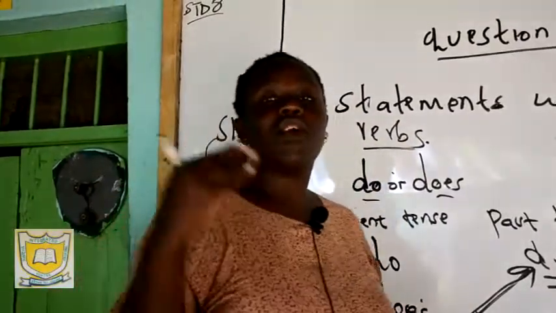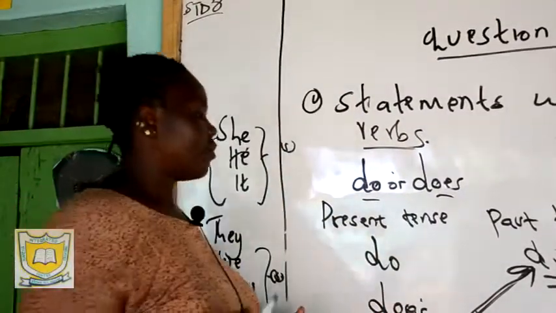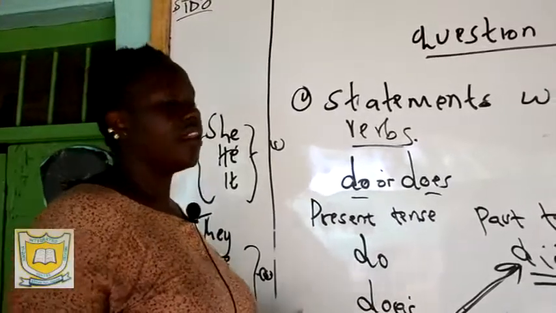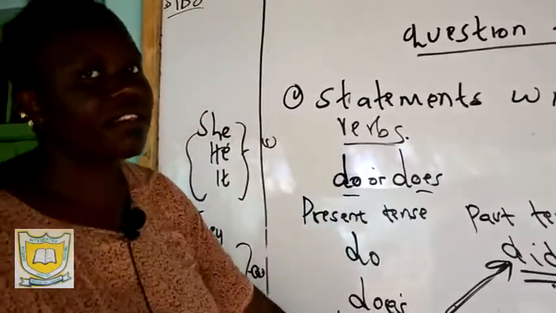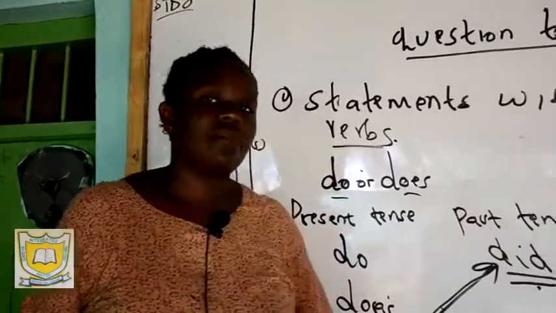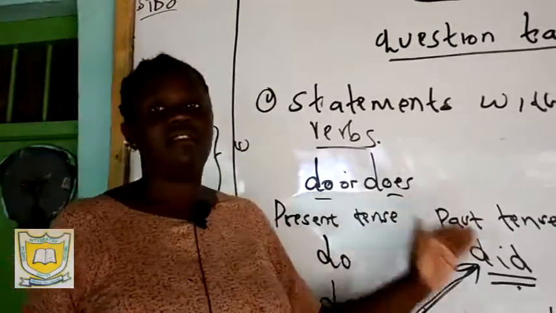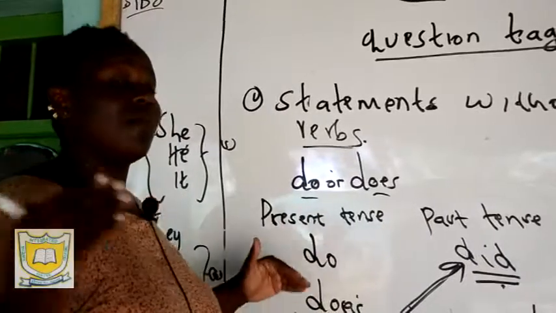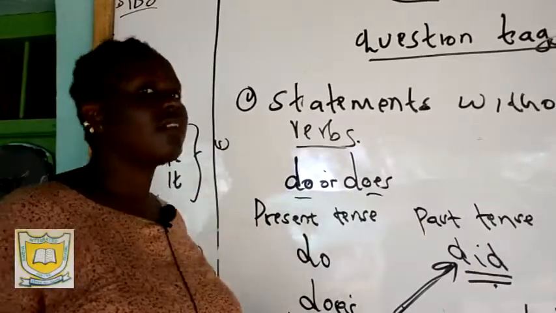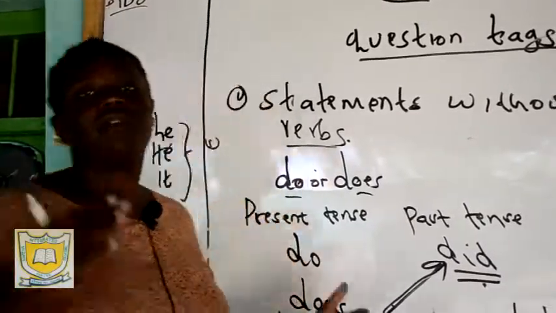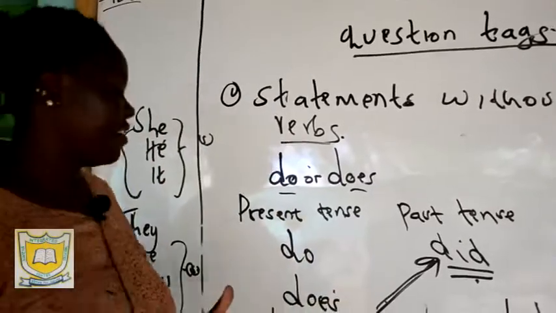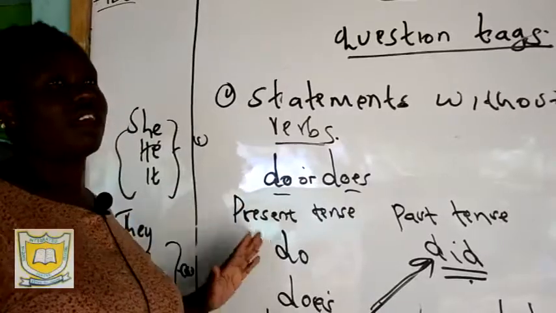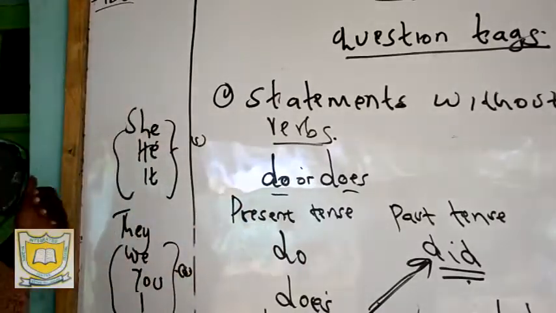The only thing that is going to save you to come up with the correct question tag is, it is simple. You simply read the statement. Once you've read the statement, you identify the verb in the statement. Once you identify the verb, you ask yourself, is the verb in the present tense or is the verb in the past tense? If the verb is in the present tense, you use do or does. It depends.